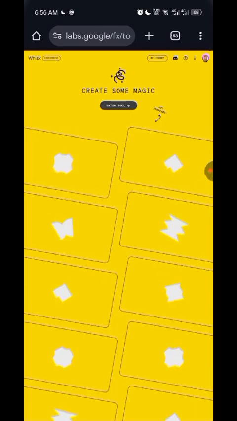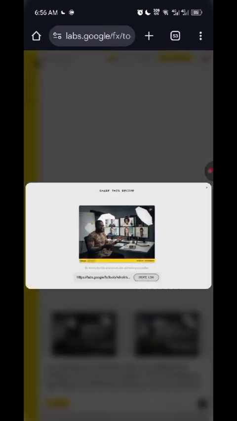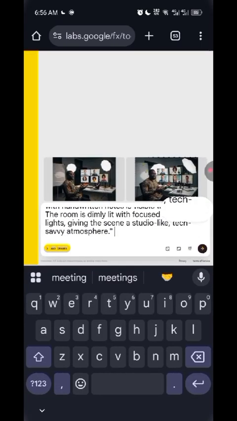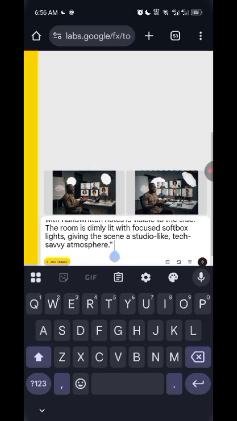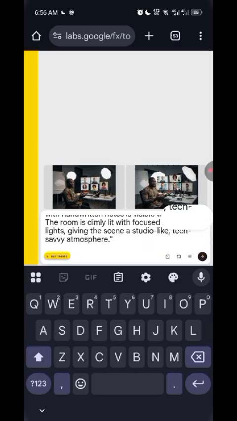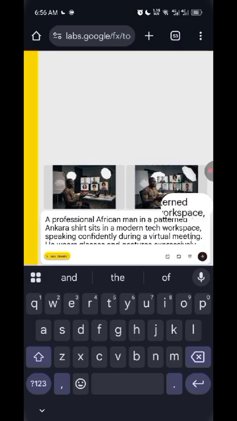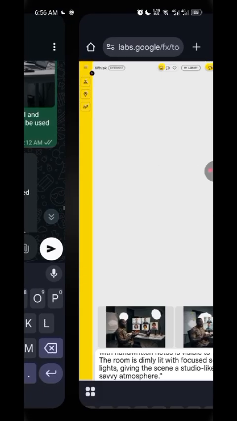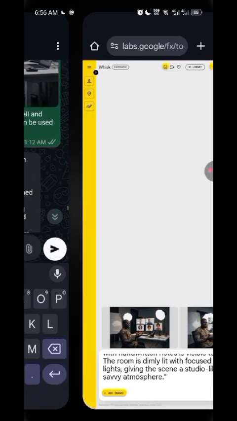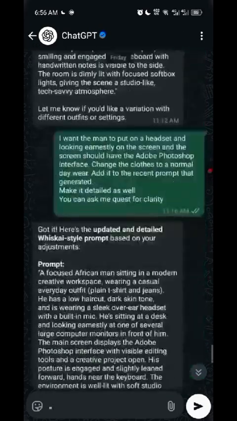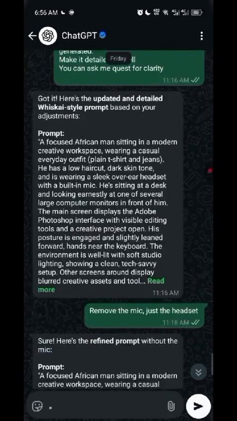Let me click on it again. I think the prompt we are using here is not the one that we regenerated. Let's just click on it. Okay, this is the first one that we generated, then we added more, the way we want the image to actually be. So you look at it. This is the second one.